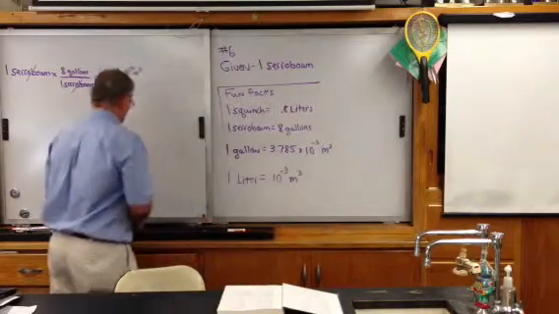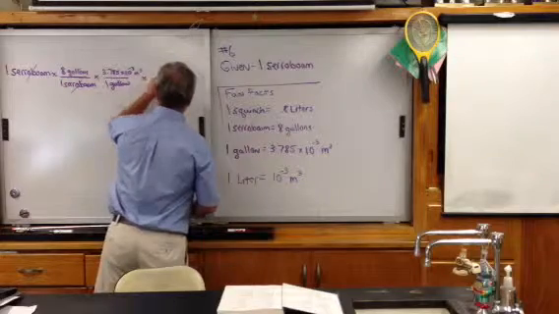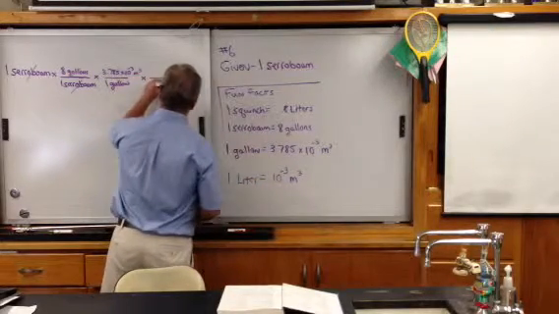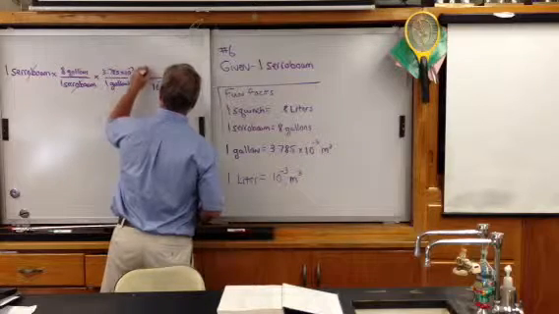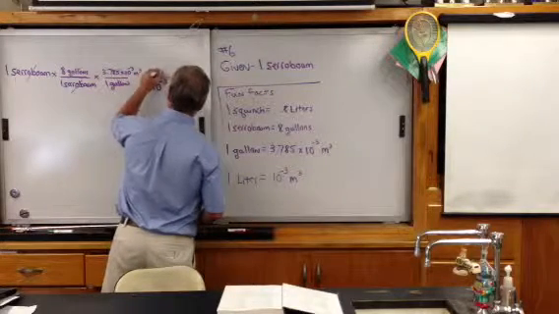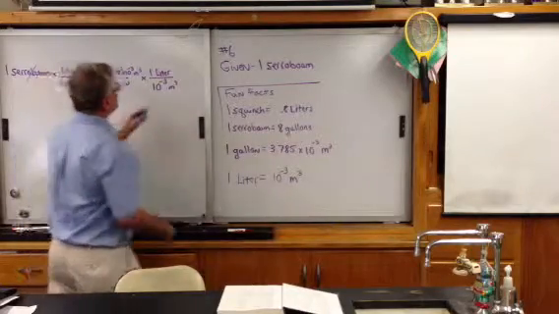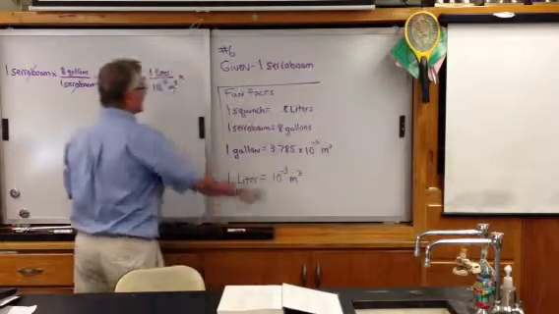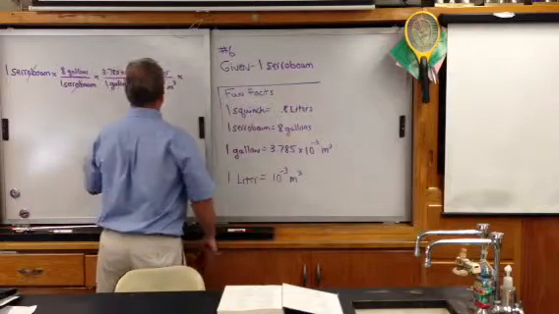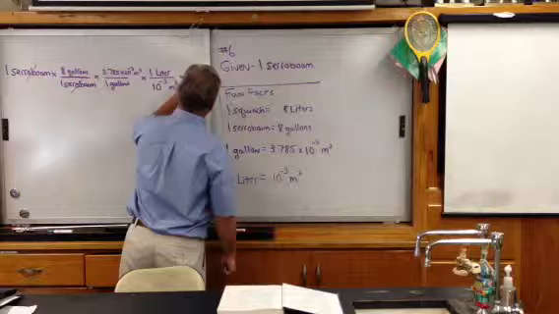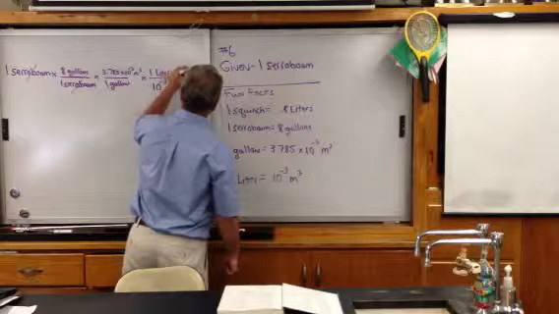So I'm going to use my cubic meters. I know that 10 to the minus third cubic meters is the same thing as 1 liter. And then finally, running out of room at this point in time, we know that 0.8 liters, let me see if I can squeeze that in, is equal to 1 squench.